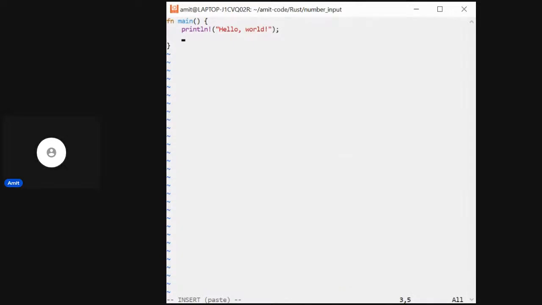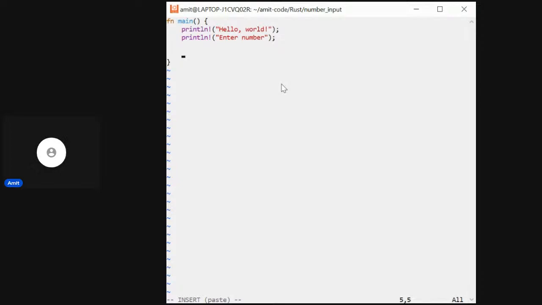And if you want some more code, let's suppose we want to take input from the user. Okay, so in that case, we will be writing some more code. Let's do that. Okay, hello world. We'll do the same. Enter number. So this is same as printf in C.